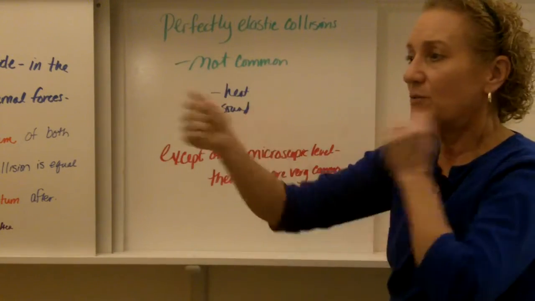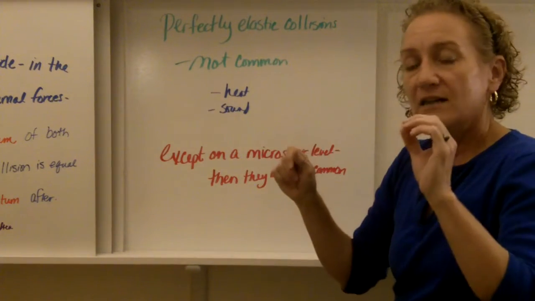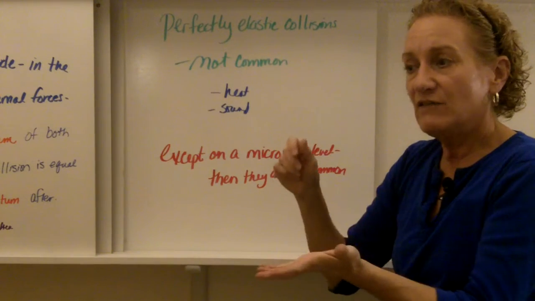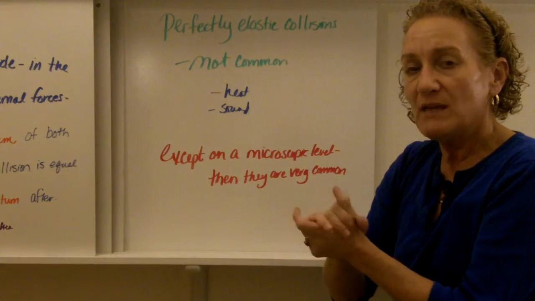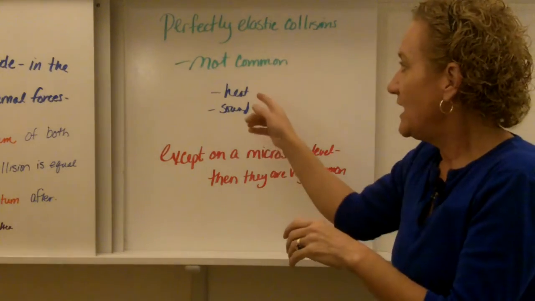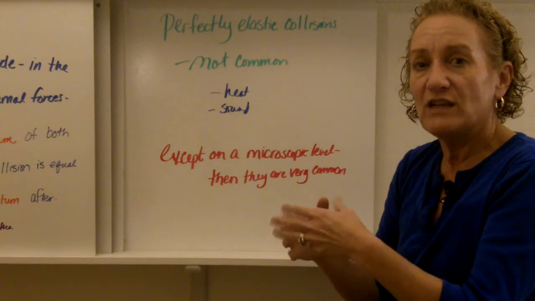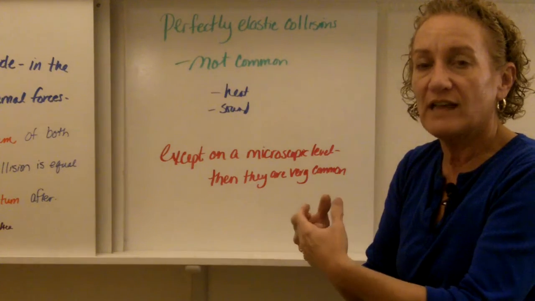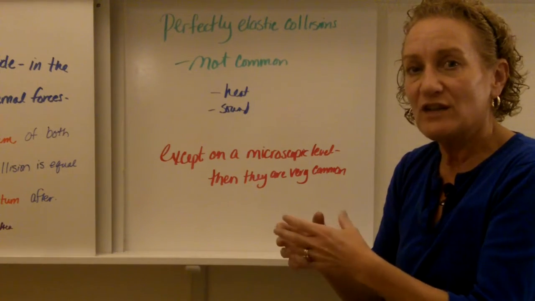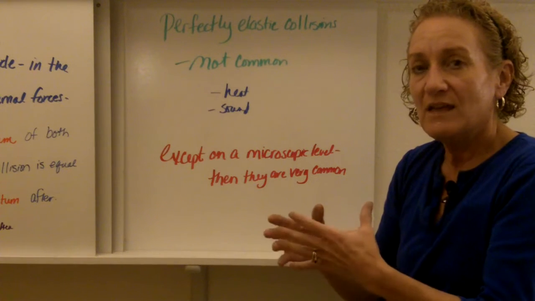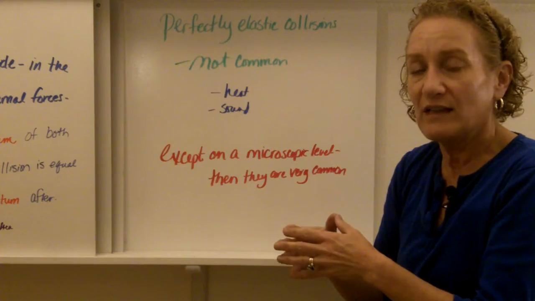Perfectly elastic collisions, boing boing, those bouncy ones, are not common. If you drop something and it bounces off the ground, there's probably going to be a little bit of a heat difference. It's going to probably heat up a little bit, and that is a form of energy, and that means it's not a perfectly elastic collision. You'll also hear a sound. Sound is also a form of energy, and that's one way that you can distribute your energy a little bit and your forces a little bit so that you don't have a perfectly elastic collision.